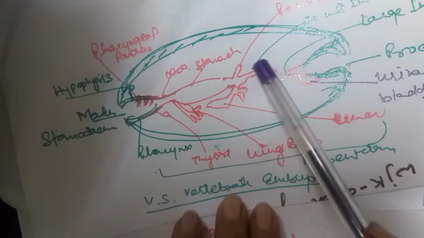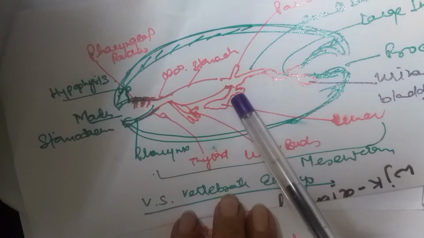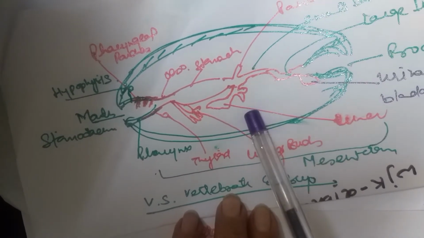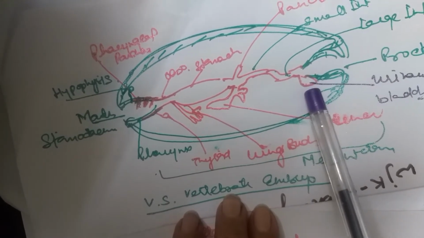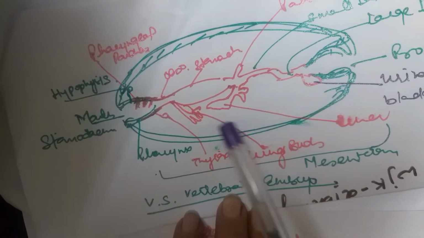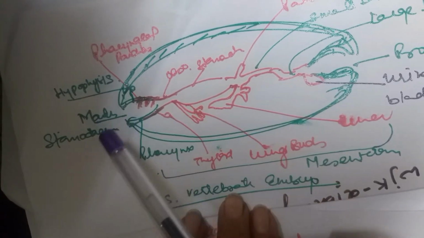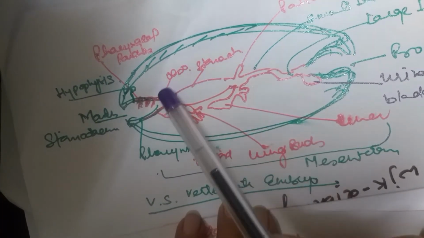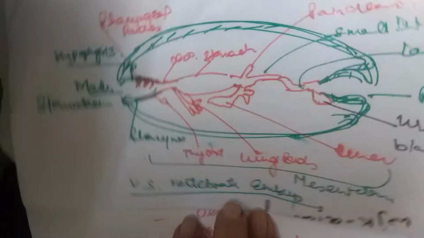This portion is the small intestine, and this portion is the large intestine. From the small intestine originate the liver and pancreas, whereas from the posterior part of the intestine itself originates the urinary bladder. So the gut is basically divided into three parts: the stomodeum, the middle portion which is endodermally lined, called the mesodeum or mesenteron, and the posterior part called the proctodeum.